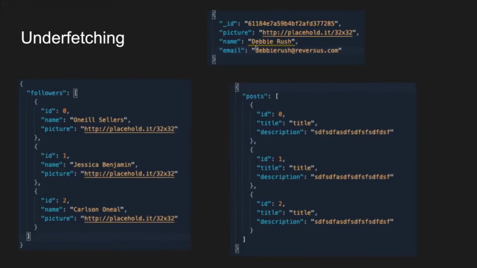And it would look something like this. I know some of the pictures might have bad quality, but you can see for the followers, you're only getting this kind of information. For the post, you're only getting the post information, and for the user, you're only getting the user information. However, this is kind of underfetching, right? Because when you have a situation like the page that I showed previously, you really don't want to make 3 API calls just to get that data. Each request is underfetching the information that it needs for the client, for the front end. So the problem is, with the REST architecture, we're letting the backend determine what kind of data the front end wants, which doesn't really make sense.